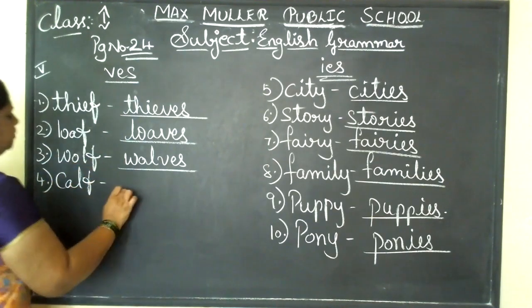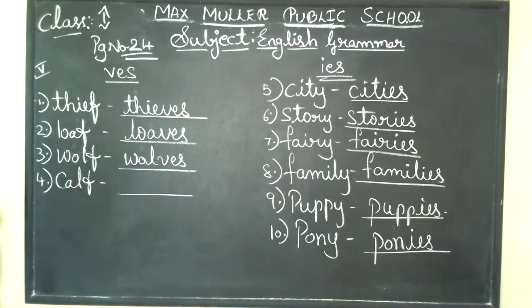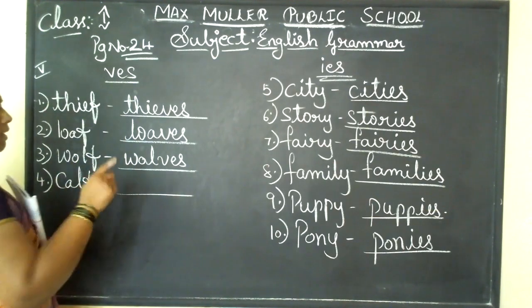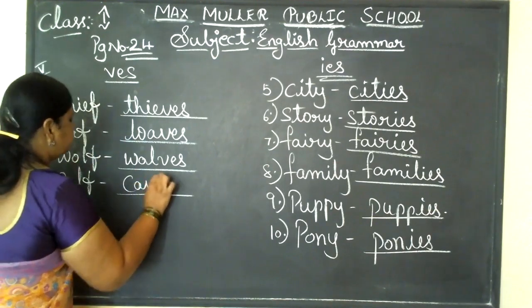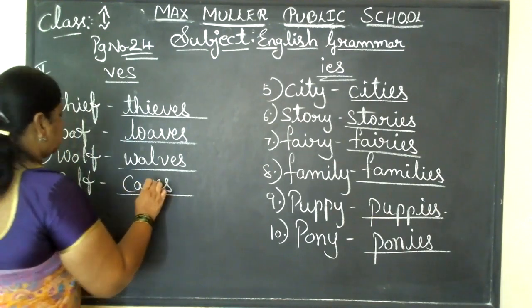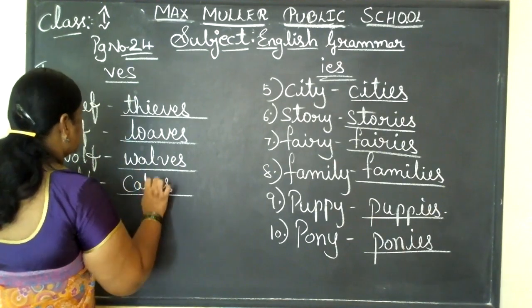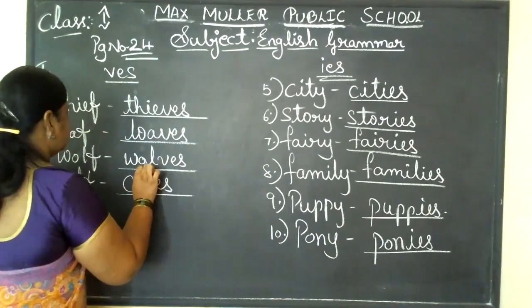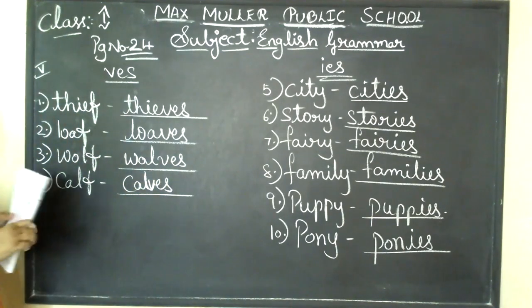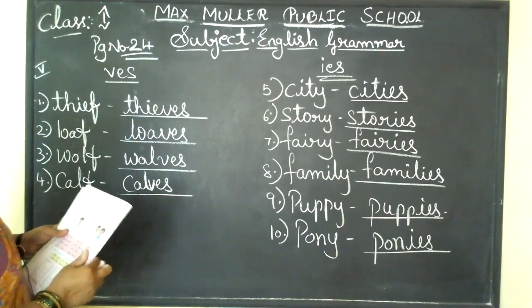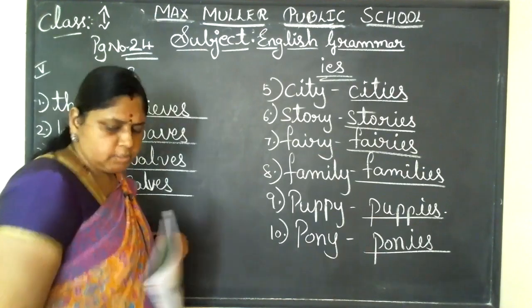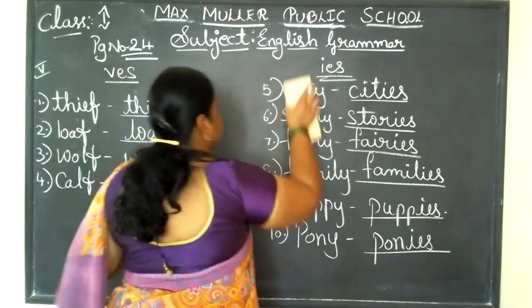Calf is a baby animal of a cow. Okay, cow's baby is called calf. So if it is one, you call it calf. If it is many, calves, C-A-L-V-E-S. Okay, come to the next one. Fifth one.